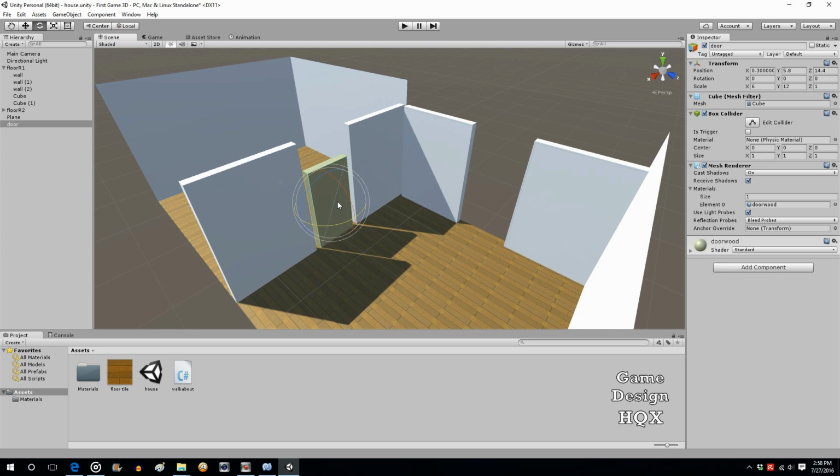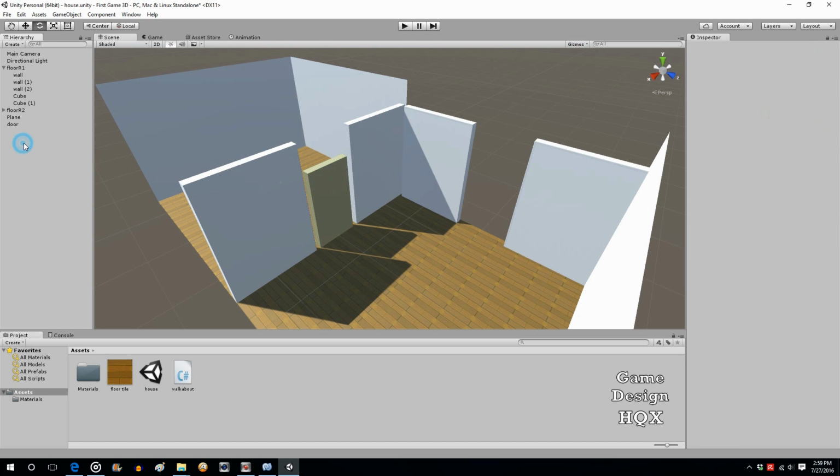Anyways, the way you change the pivot is you're going to actually attach another object to this one. So the door is going to become a child to another object. That object is going to be off to the side, and that object is what will be used as the pivot point.